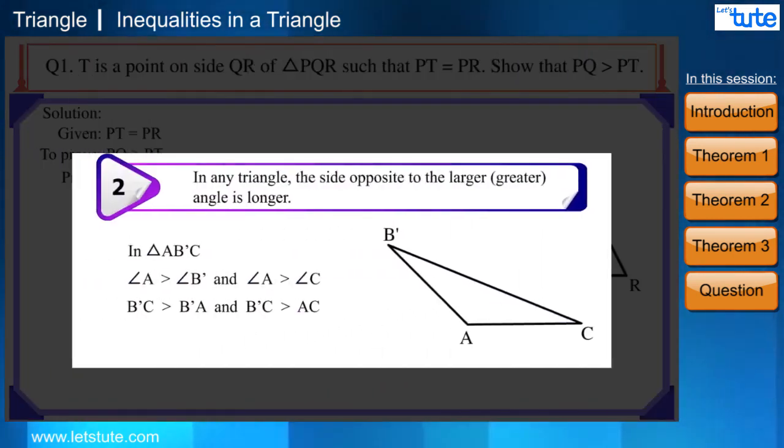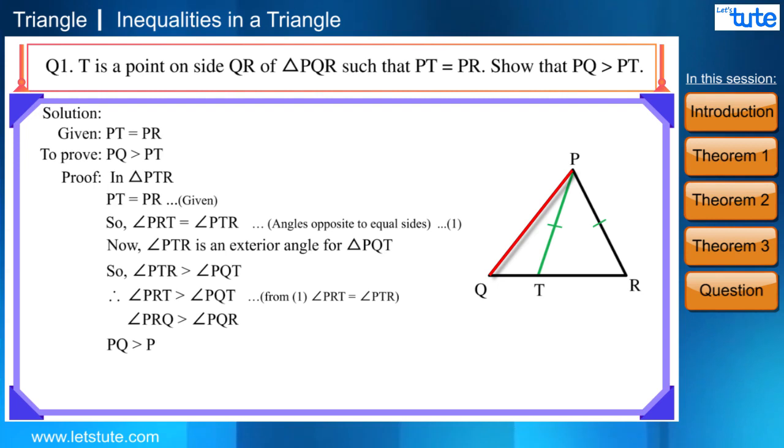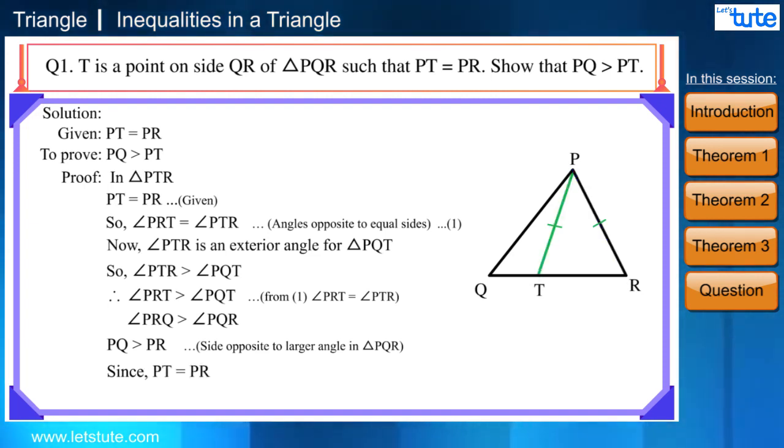So according to the theorem, the side opposite to the larger angle in triangle PQR, PQ will be greater than PR, because these are sides opposite to the larger angle in triangle PQR. Since PT is equal to PR, therefore PQ will be greater than PT, hence proved.